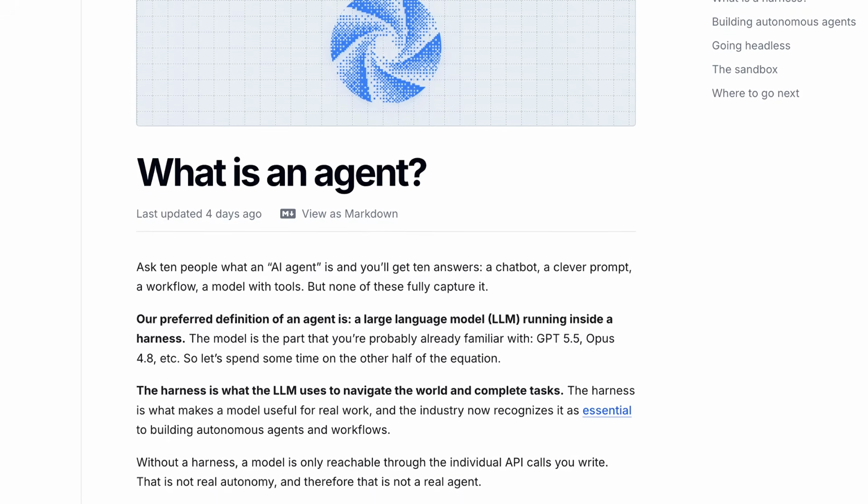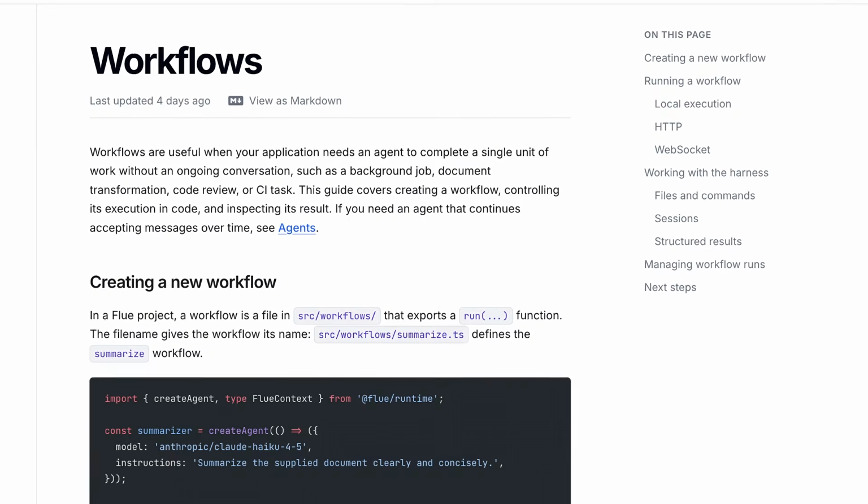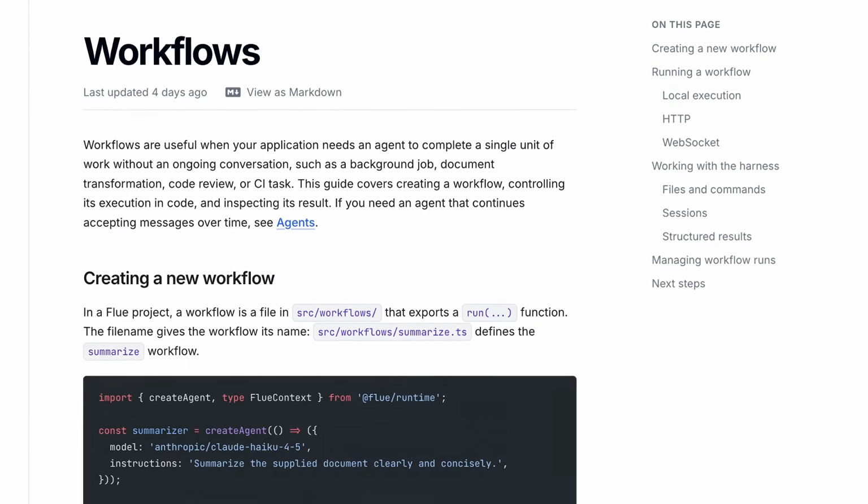With Flue, you can build agents like Claude Code that require human input, but you can also build workflows that don't require a human at all, which is useful for agentic processes that are very specific and don't need to change that much. Now, you may be thinking, this sounds very similar to something like Astro or the Vercel AI SDK, and I'll talk about the differences a bit later on. In fact, the differences will be much more clear if we go through a simple demo. So let's go ahead and do that.